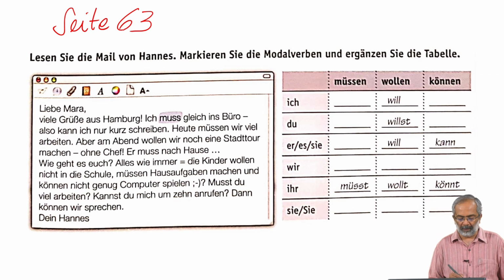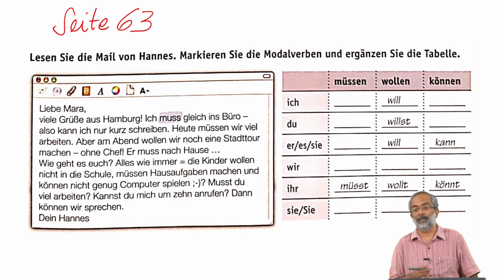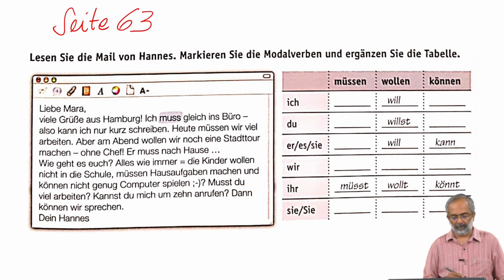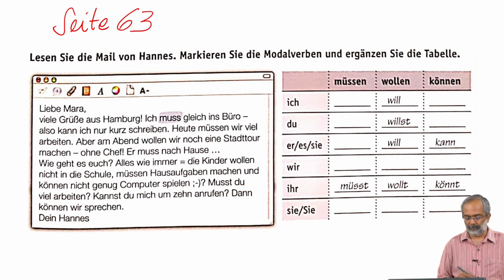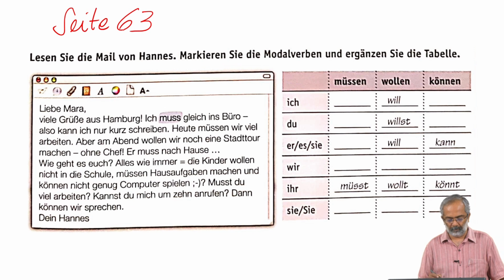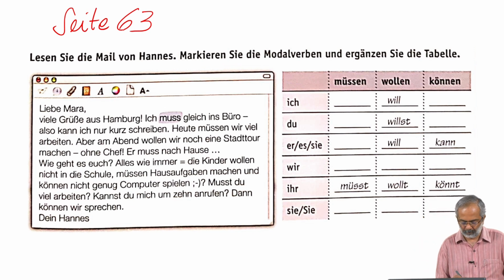Ja, liebe Mara, möchtest du lesen? Willst du lesen? Ja. Liebe Mara, viele Grüße aus Hamburg. Ich muss gleich ins Büro und also kann ich nur kurz schreiben. Heute müssen wir viel arbeiten, aber am Abend wollen wir noch eine Stadttour machen.